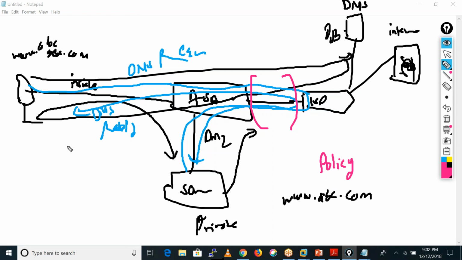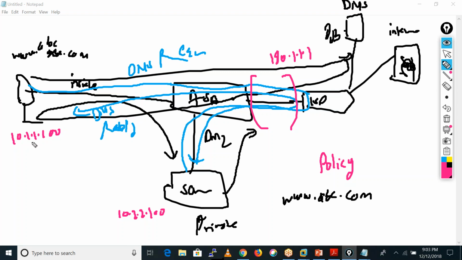In policy NAT, let's suppose this server's private IP address is 10.1.100, and the public IP address of this server is 190.1.1.1. I'm just taking an example here.